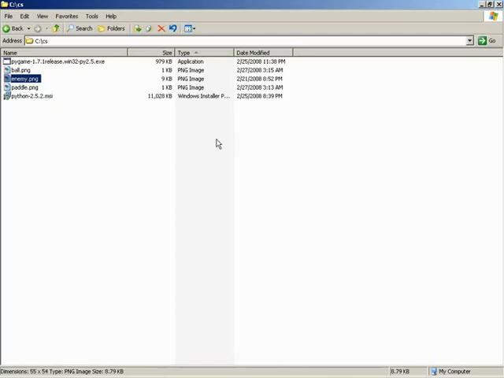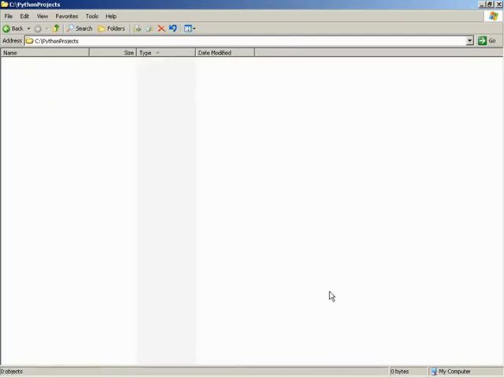So I'm going to copy that, and I have in advance made another folder on the C drive called Python Projects. This could be anywhere you want, even a different drive. This is just a folder that I'm going to use to work on all of the apps that we build from within Python. Sounds good. I'm going to paste this enemy graphic here just for convenience, and so that I can use a relative path. And now I'm going to start a new Python script.